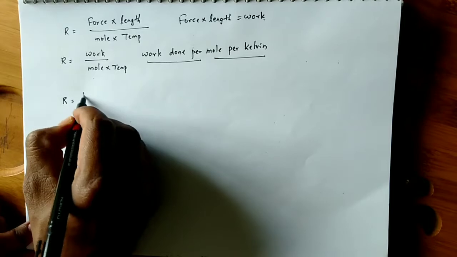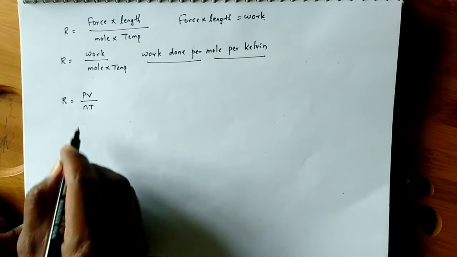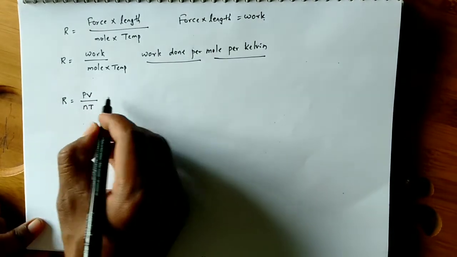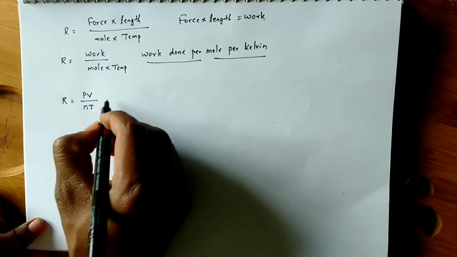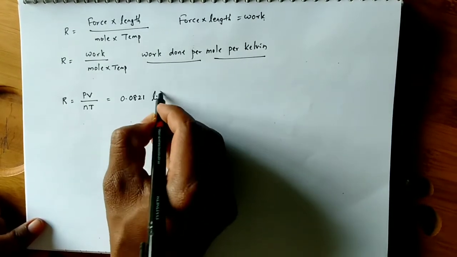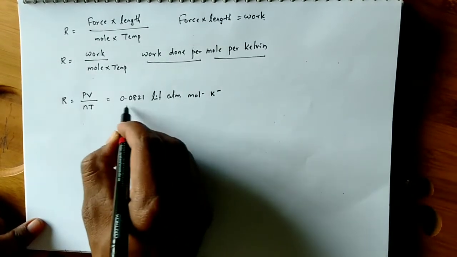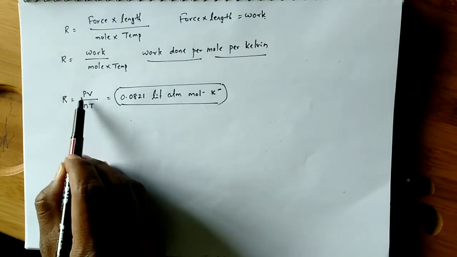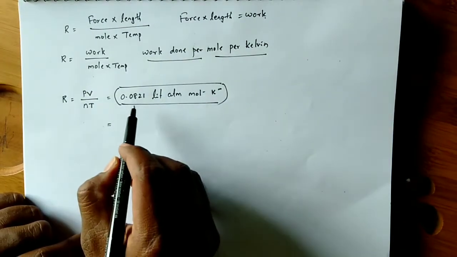Generally R equals PV by nT, no? If I take pressure in atmosphere and volume in liters, with number of moles and temperature, the value is 0.0821 liter atmosphere per mole per Kelvin. This is one value of the universal gas constant. Here I am taking volume in liters and pressure in atmosphere. How did I get this value?